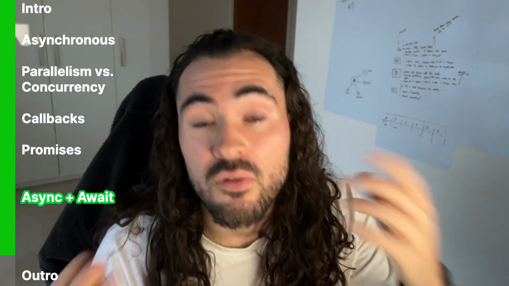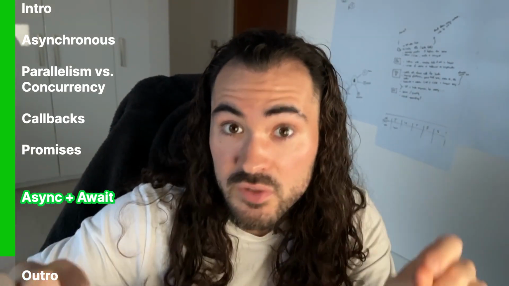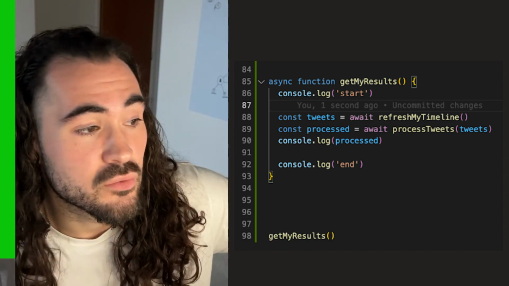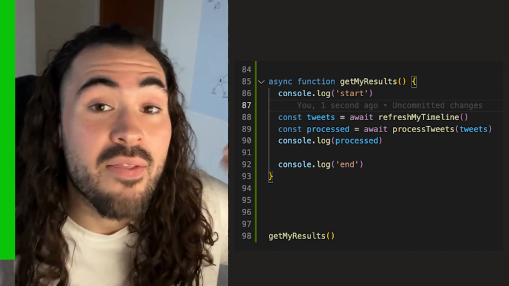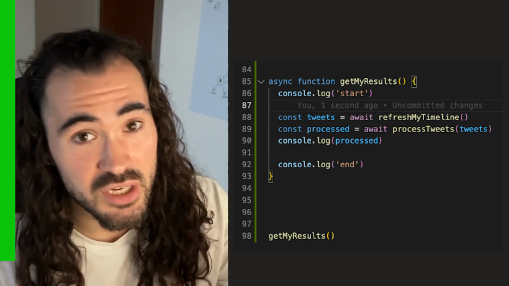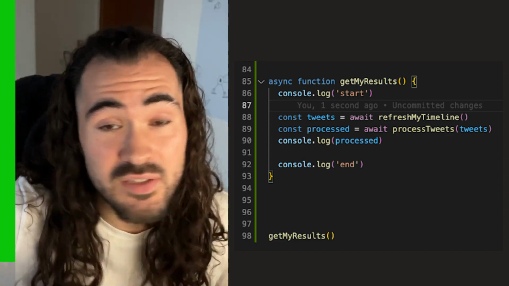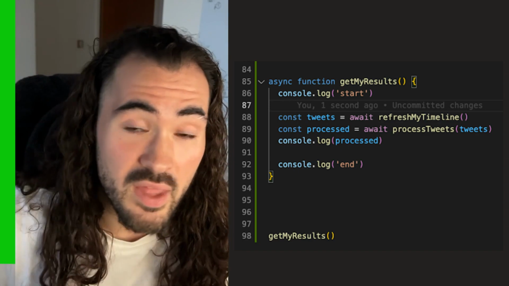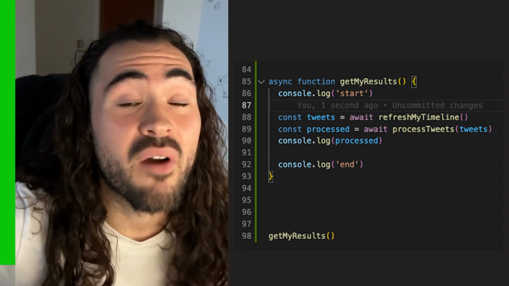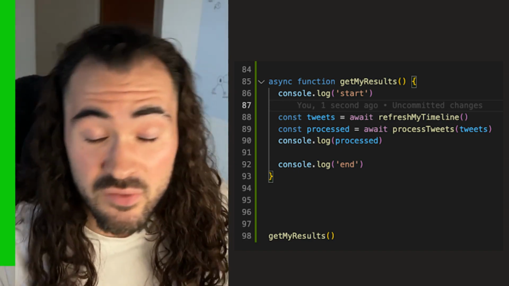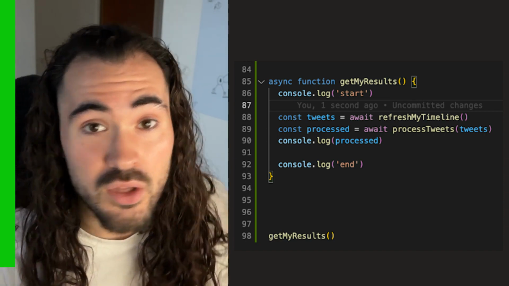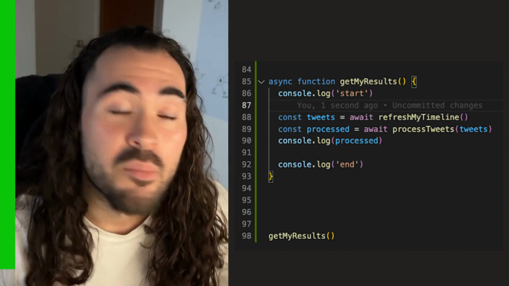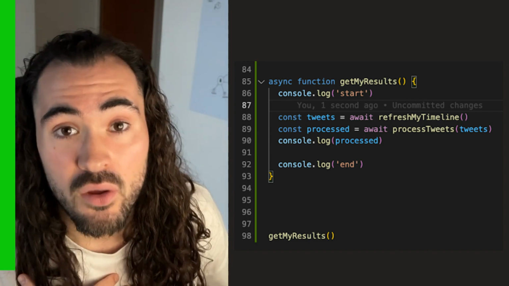The way you can really see the value of this is when you start chaining commands using the await keyword. And if you see the code that's on the screen now, you have get my results, refresh my timeline, process tweets, and they're one after the other. And to me, this is so much easier to read. By using await, they're still promises, but we can just await for the result instead of having to do the whole .then thing. It's really nice as well because you define the variables as they come in. If it's not working, you don't know why it's not working. You can at the end console log all the variables so you can see what was output where. Makes it a lot easier to track, and personally I think a lot easier to see.